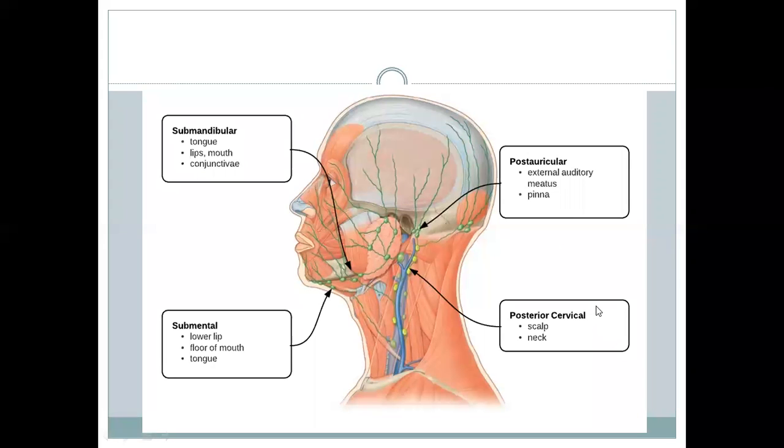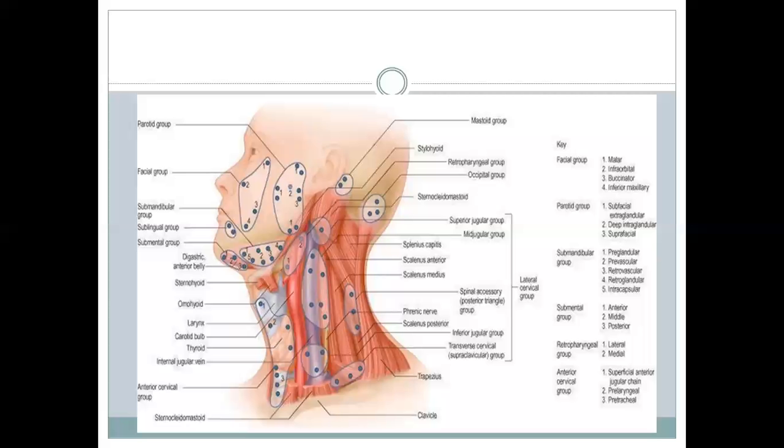Okay, we'll move forward and now we'll discuss the deep cervical nodes. So this is actually the buccal nodes or facial nodes. This is the parotid preauricular node. This is the postauricular or mastoid node.